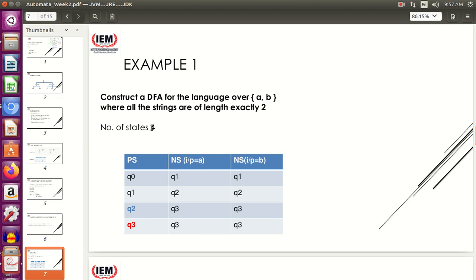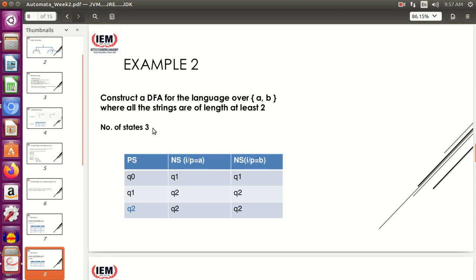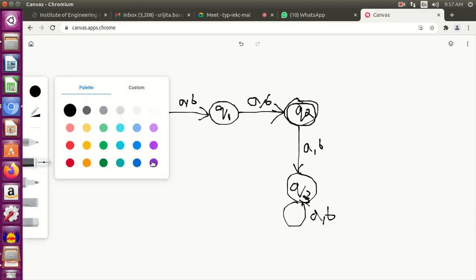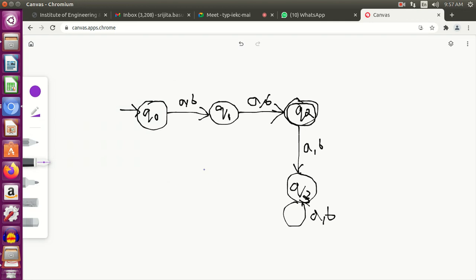That is also important, that should be kept in mind: the total number of states required. So this is how you are going to solve the problem. Similarly, let us see the next problem. Construct a DFA for the language over a, b where all the strings are of length at least 2. Here it says that length should be at least 2. So how will the construction change? Let me draw it over here.